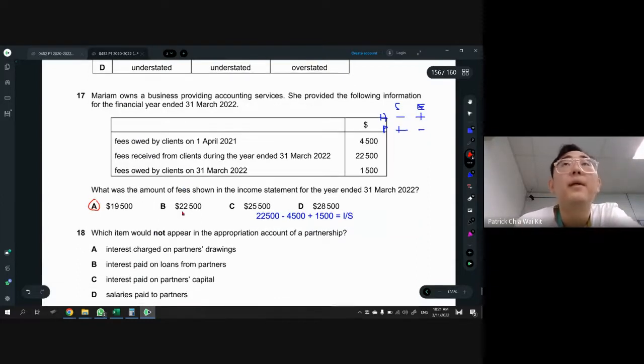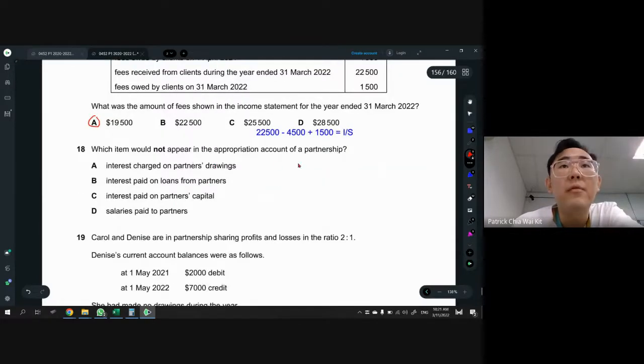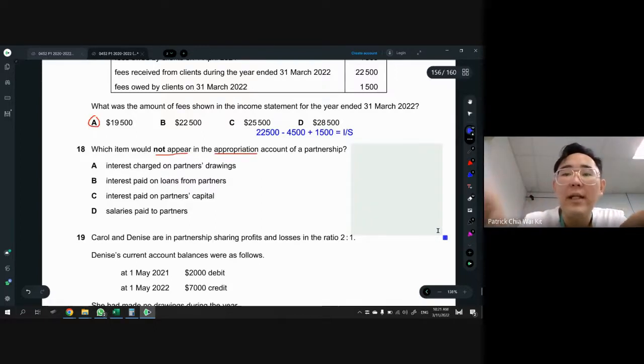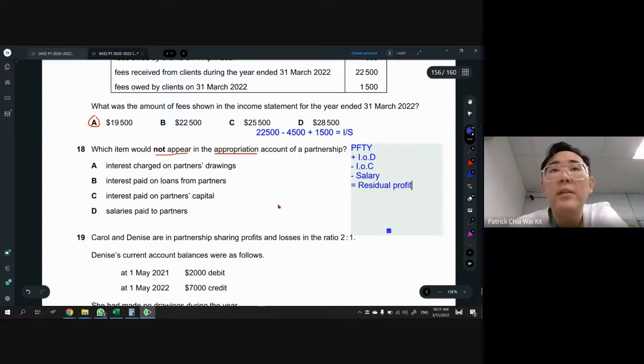Question 18. Which item will not appear in appropriation account? If you still remember partnership, the appropriation account is the part 2 of the income statement. So you start off with PFDY, and you plus interest on drawing, IOD. We minus interest on capital, and lastly we minus partner salary. The answer that you get is residual profit. So the answer is B, interest paid on loan from partner.